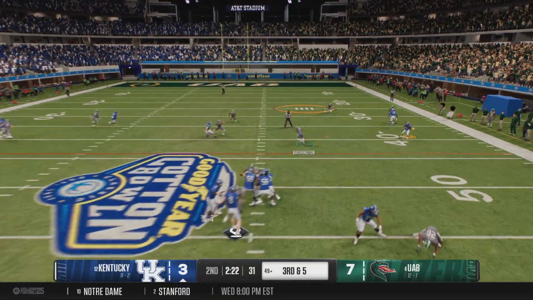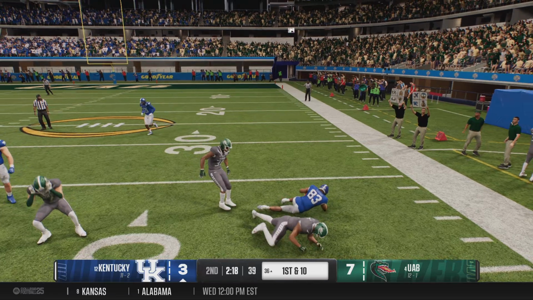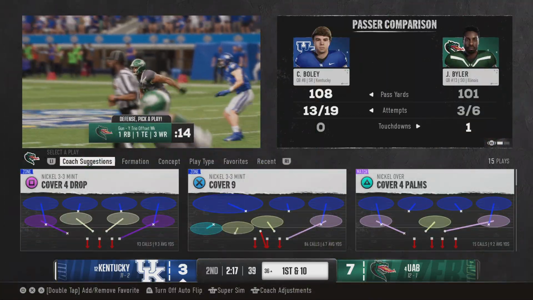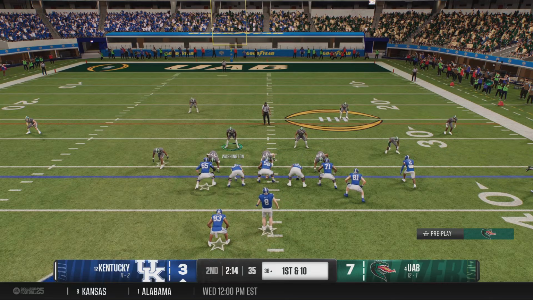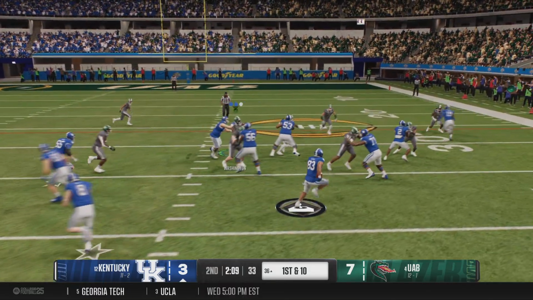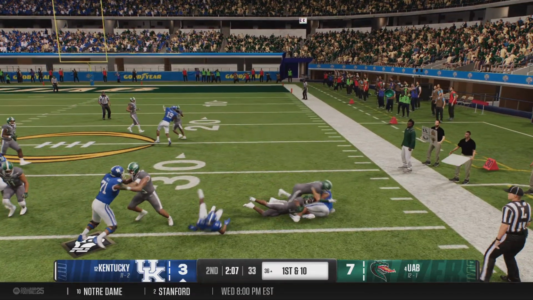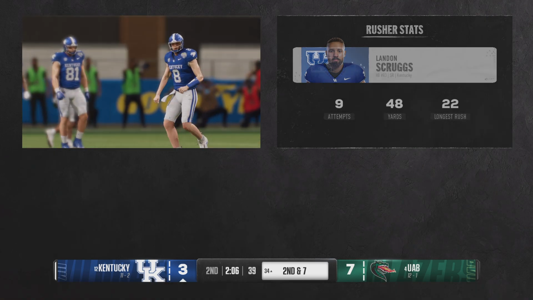3rd down, out of the shotgun. Pass is caught. And that game will pick up a first down and move the football to the 36. They bring him down, but the veteran quarterback shows off that trademark arm strength. Ball handed off. The gain is 3. Now it's 2nd down and 7.